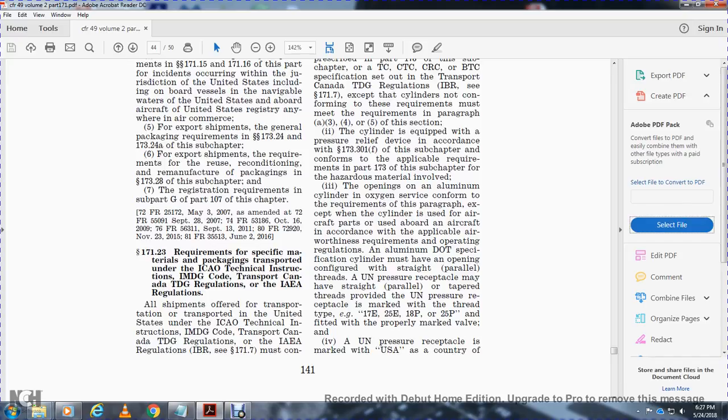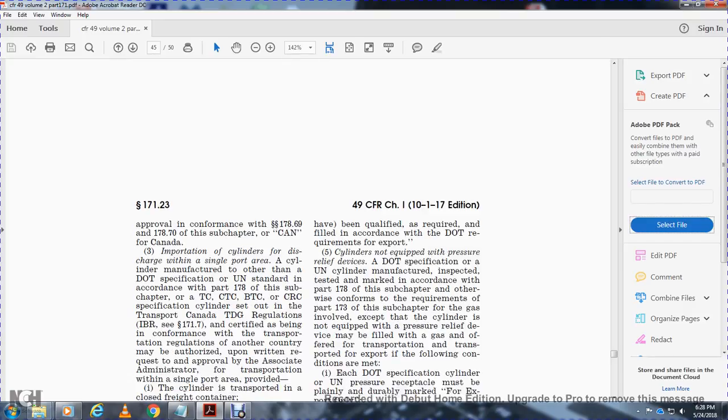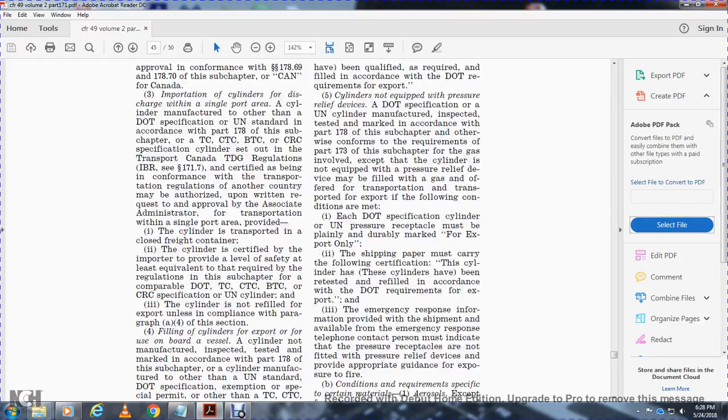A UN pressure receptacle is marked with the USA as a country of approval of its conformance to the 178.69, the 178.70 with the subchapter, or CAN for Canada. The importation of the cylinders for the discharge of the single airport area. The cylinders manufactured with the other than the DOT specification or UN standard in accordance with the Part 178 with the subchapter, the TC, CTC, BTC, CRC transportation specification cylinders set out in the Transport Canada Transportation of Dangerous Goods Regulations and certified as being in conformance with all the transportation regulations in other country, may be authorized upon written request and approval by the Associate Administrator of the transportation Singapore area are provided.